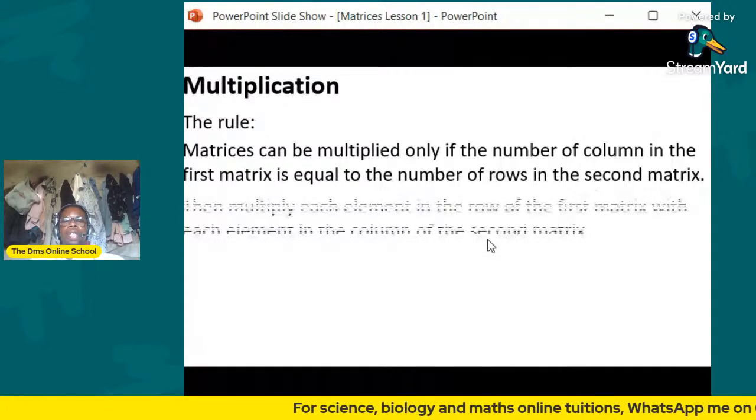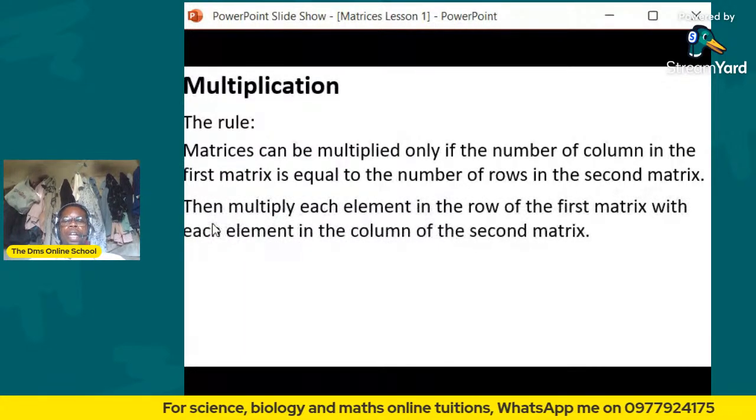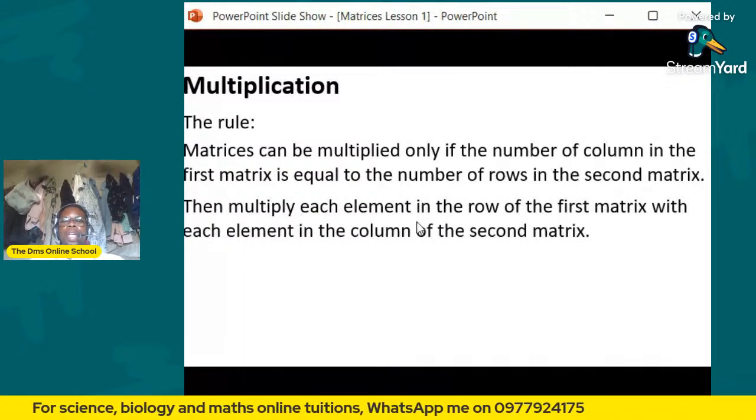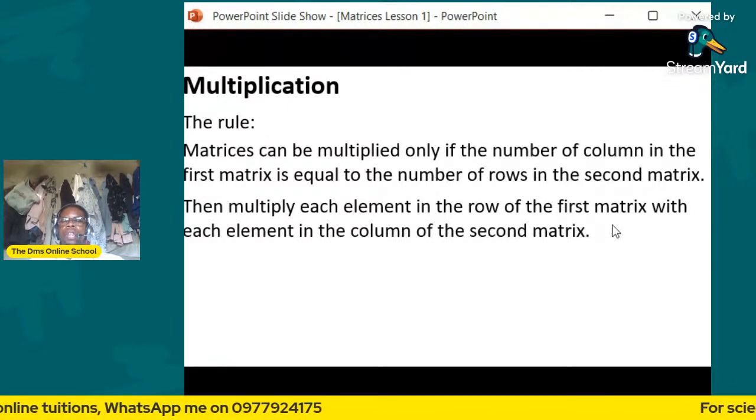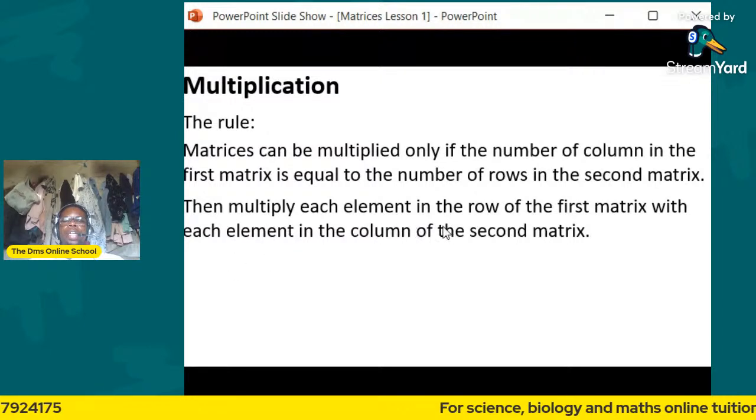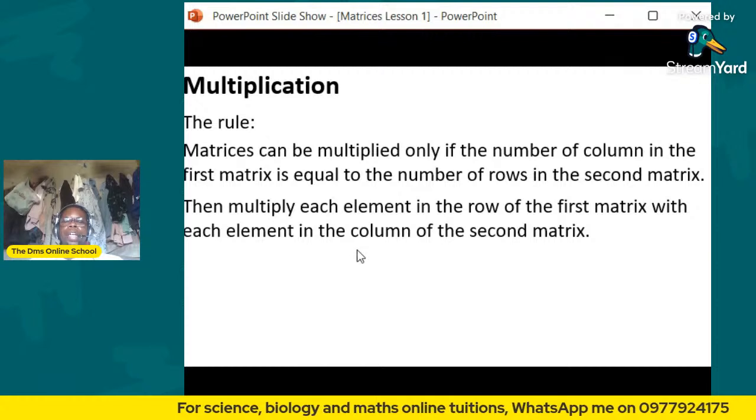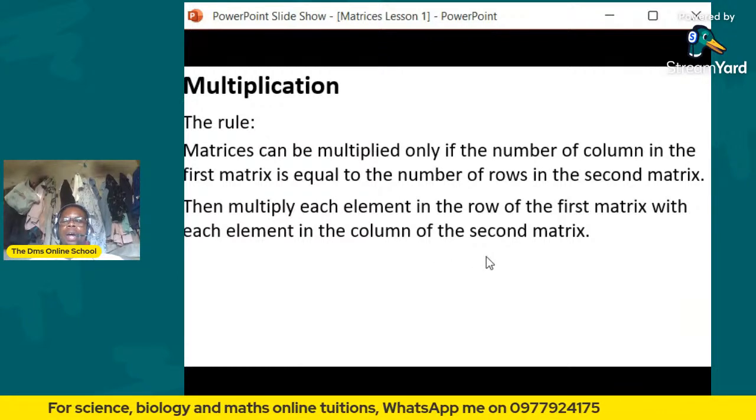So here, for instance, we are saying then multiply each element in the row of the first matrix with each element in the column of the second matrix.